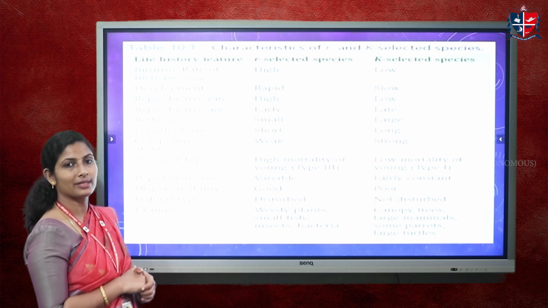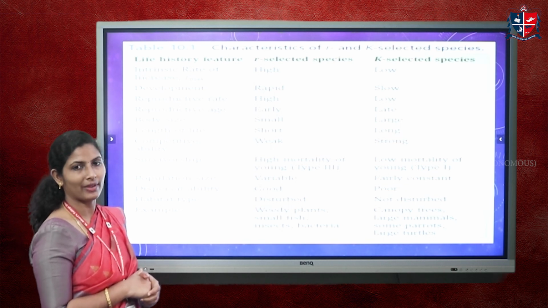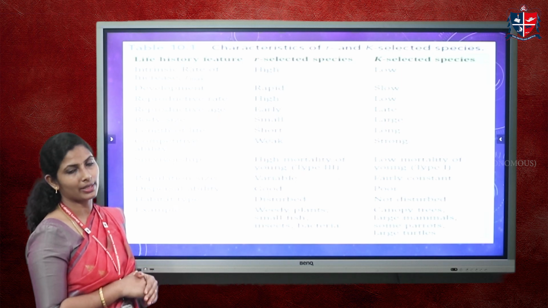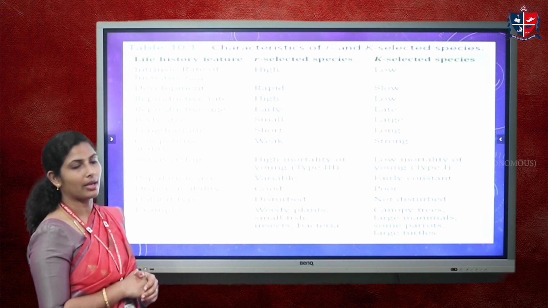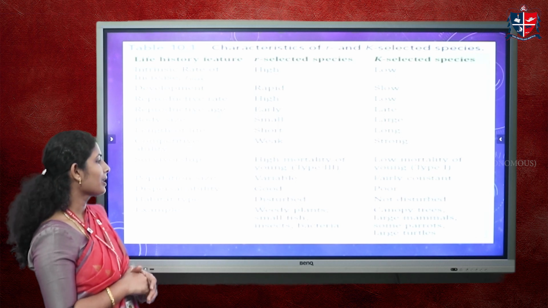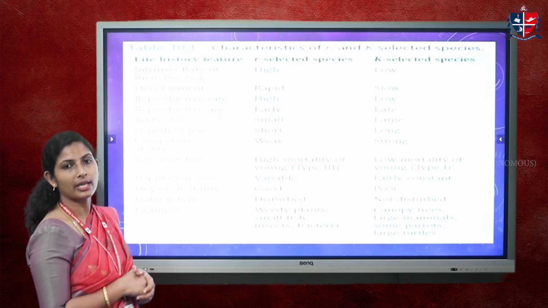The population size is variable for r selected species, and for K selected species, it is fairly constant since they depend upon the carrying capacity of nature. They have fairly constant numbers in their population. Dispersal ability is very good for r selected species because they are taking a chance.